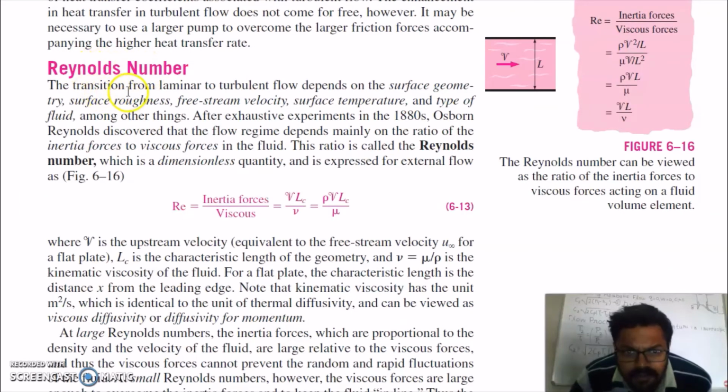Reynolds number. The transition from laminar to turbulent flow depends on surface geometry, surface roughness, free stream velocity, surface temperature and type of fluid, among other things. After experiments, Reynolds discovered that flow regime depends mainly on the ratio of inertia forces to viscous forces in the fluid. This ratio is called Reynolds number, which is a dimensionless quantity. It is the ratio of inertia forces to viscous force, where V is the upstream velocity, equivalent to the free stream velocity u infinity for a flat plate.